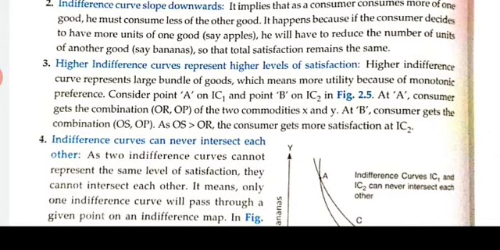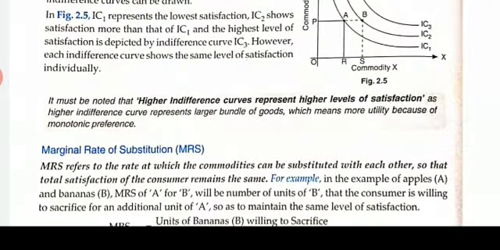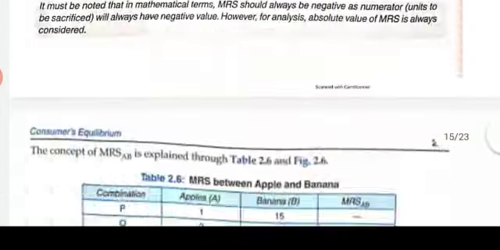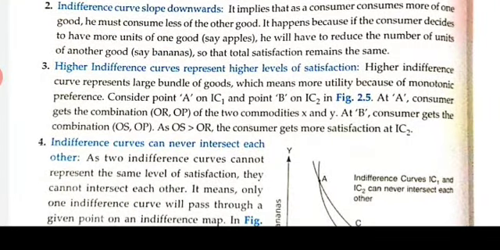At A, the consumer is getting the combination OP and OR of the two commodities X and Y, but at B, the consumer gets the combination OP and OS, isn't it? As you can see, OS is greater than OR. So the consumer gets more satisfaction at IC2. That means the higher the indifference curve, the higher will be the satisfaction.